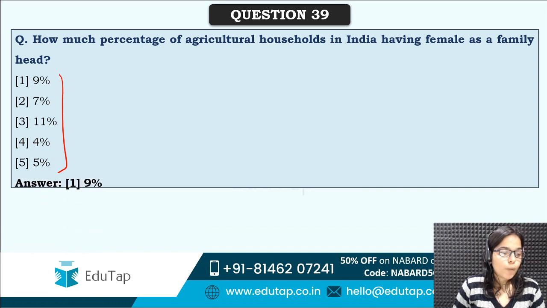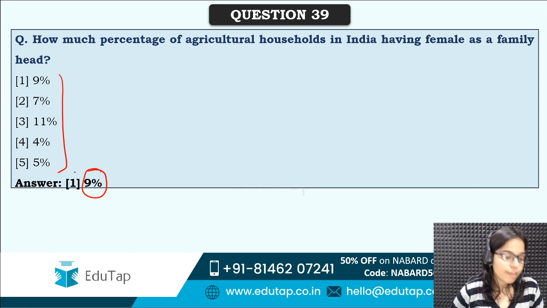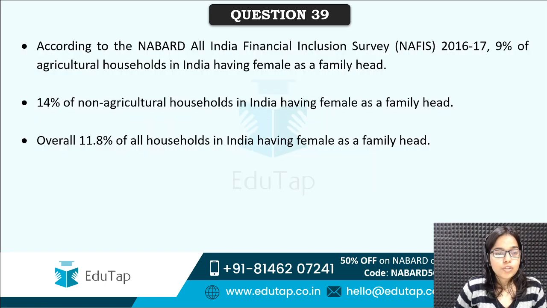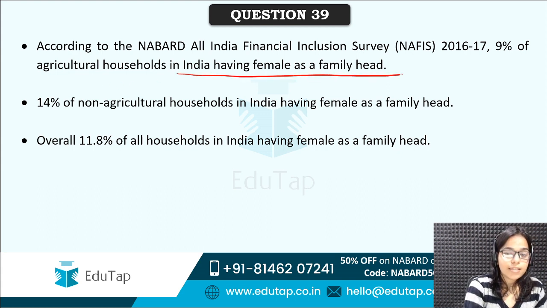Correct answer is option first, that is 9%. So only 9% of agricultural households in India have female as a family head. Yes, 9% is correct guys. Most of you have answered it correct. So you can see here that 9% of the agricultural households in India have female as a family head.